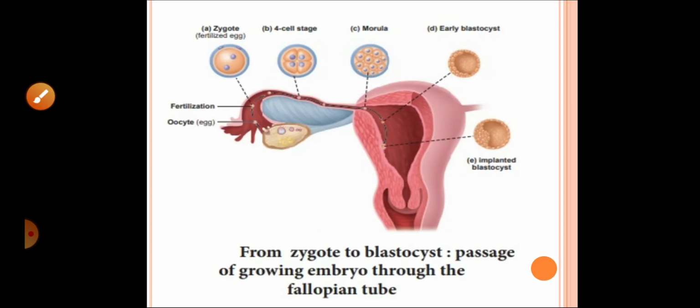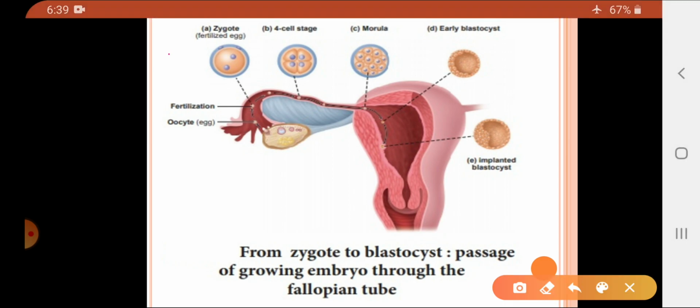Basically you will see here that this is a fertilized egg which is called the zygote, formed at the ampullary isthmic junction. Now cleavage occurs and 4 cells are formed. Then this is a cluster of cells which is called the morula, and this is the blastocyst. We will see in a later slide how this blastocyst is formed, and this blastocyst finally reaches the uterus.